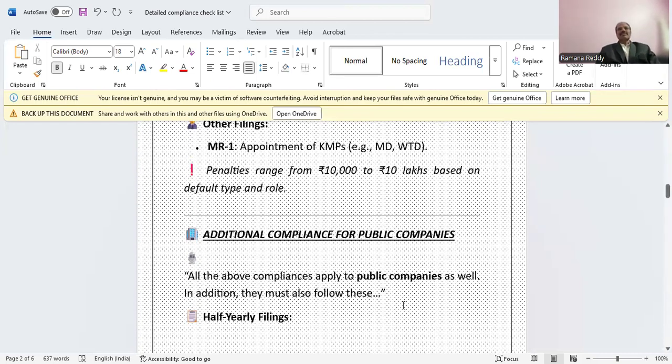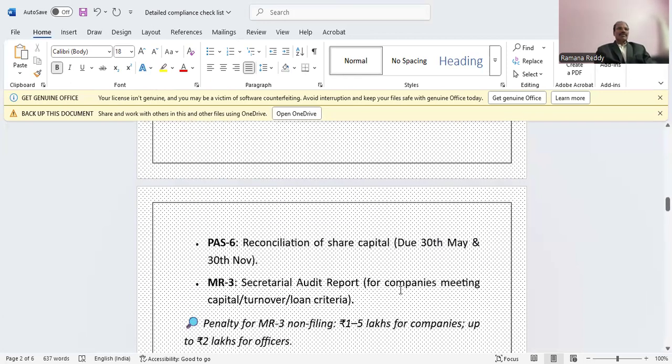And additional compliance for public companies. With all the above compliance, in addition, they must follow other half-yearly filings like PAS6, reconciliation of share capital, due date 30th May and 30th November. MR3 is the secretarial audit report for companies meeting capital and turnover criteria. Penalty for MR3 non-filing is 1 to 5 lakh for companies and up to 2 lakh for officers.